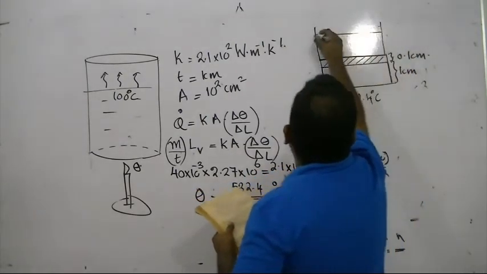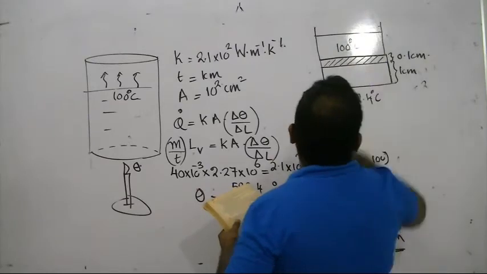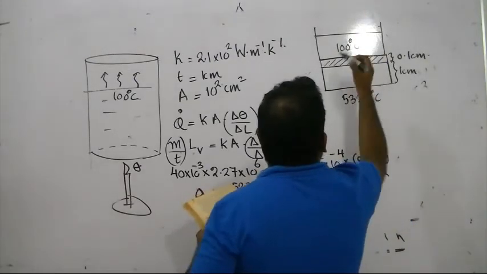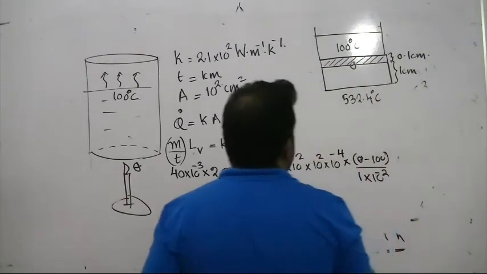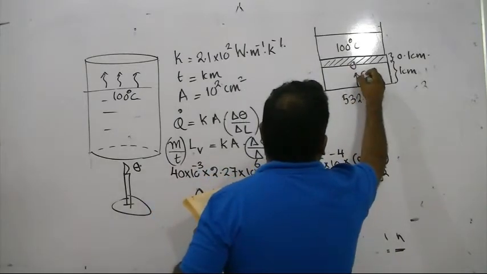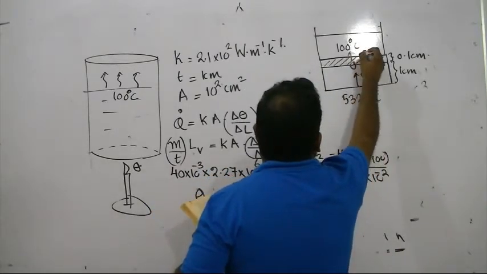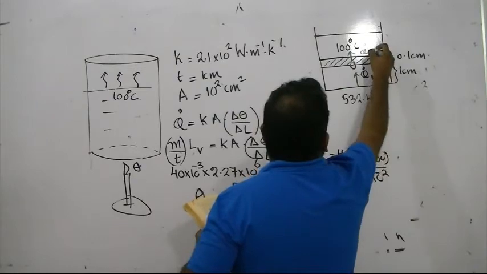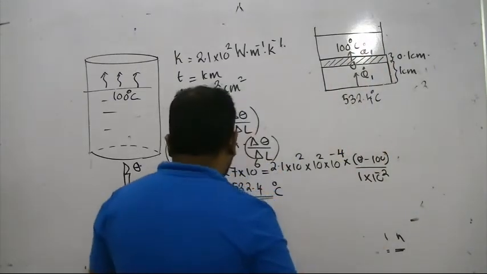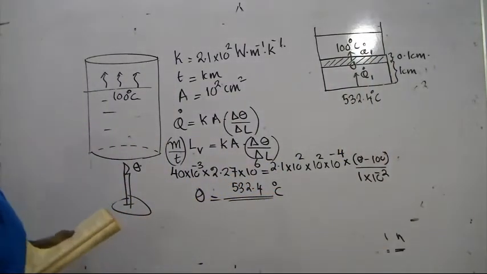Steam is still formed at 100 degrees Celsius. Intermediate temperature is theta. Don't forget, the rate at which heat is transferred in a series connection will be constant, the same. They are asking you to find the thermal conductivity here.